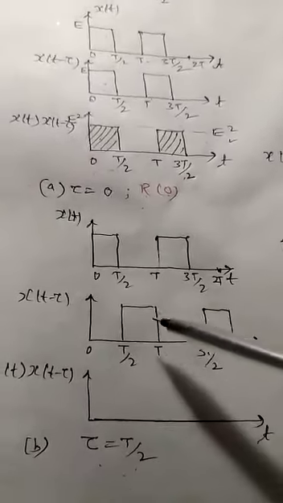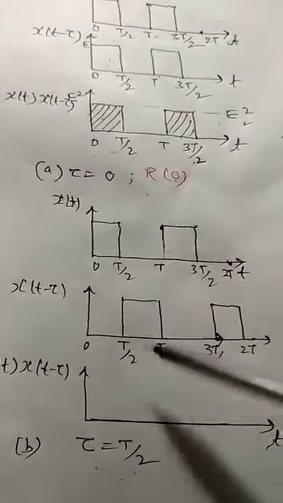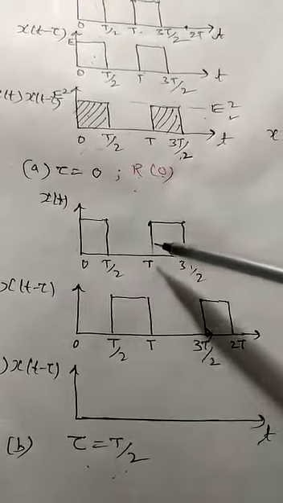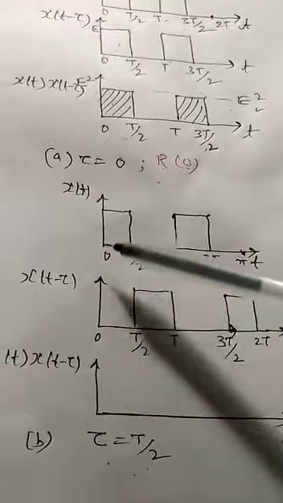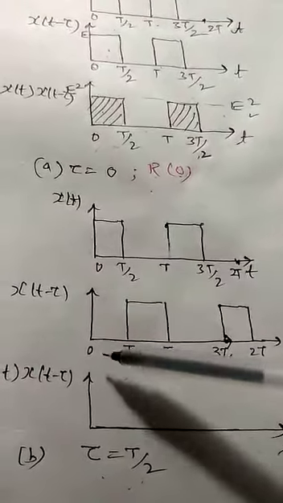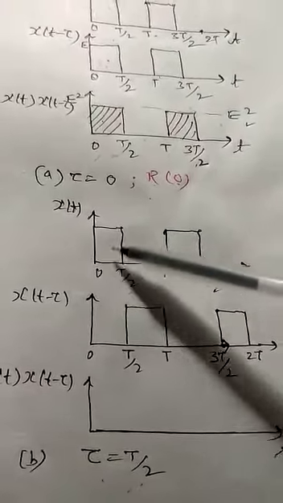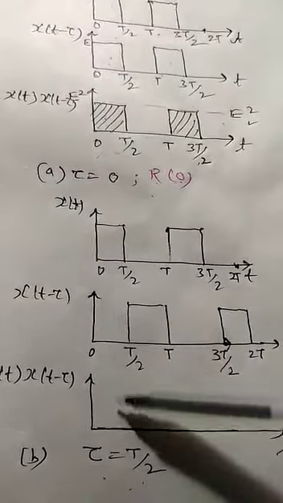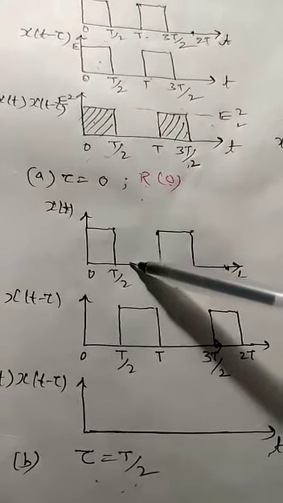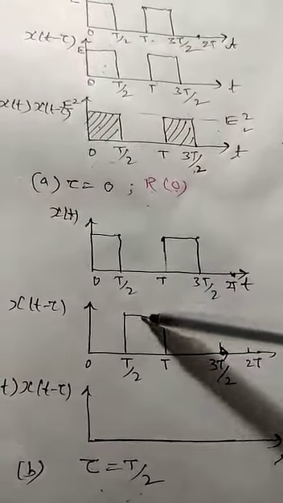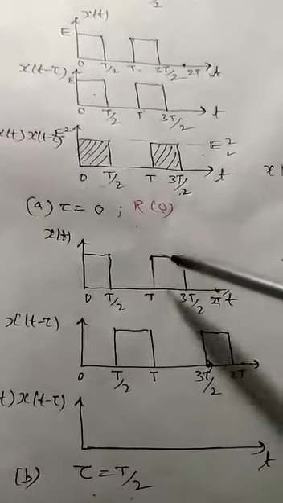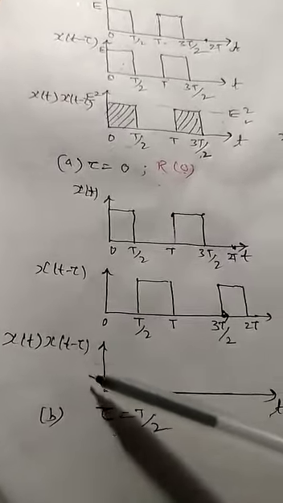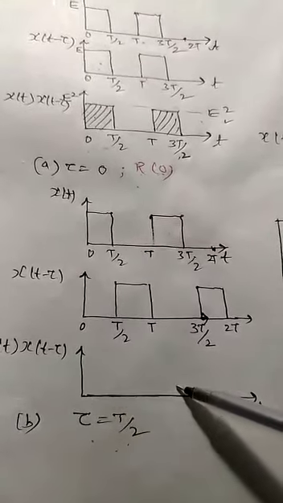Similarly, if we take the same waveform and shift it by T by 2 period, then we'll get this function and this waveform, and now we'll have the multiplication over this time period. There is no magnitude of this wave here, so it will be 0. Over this period, it doesn't have any value, so it also will be 0. So here again this will be 0. So x(t) and x(t minus tau) will have 0 value.